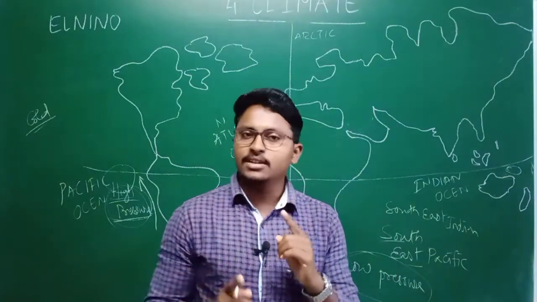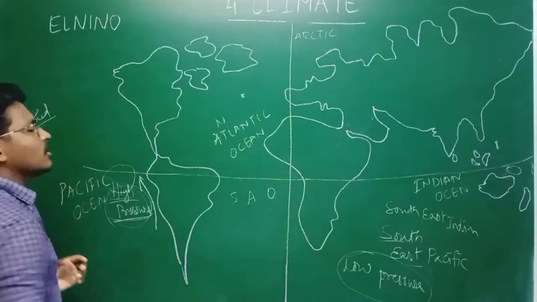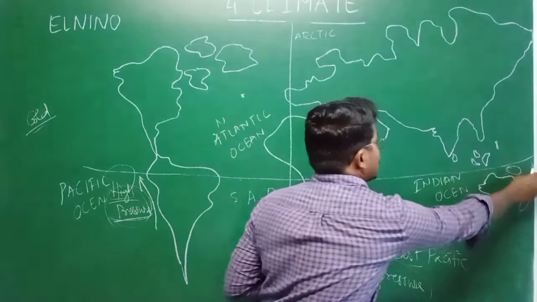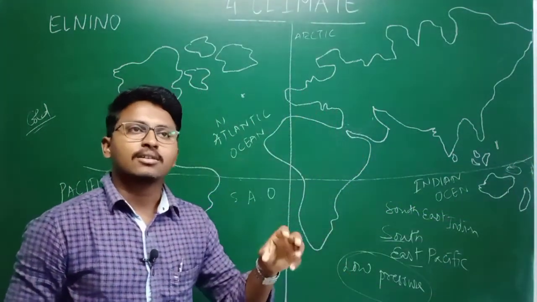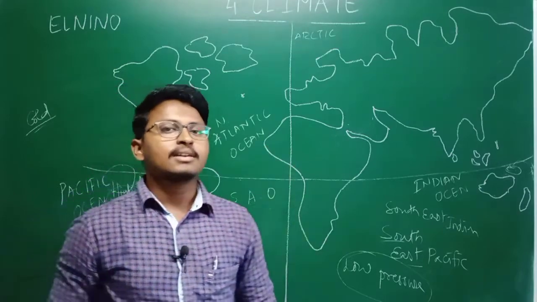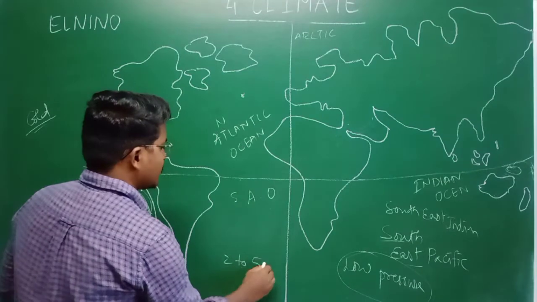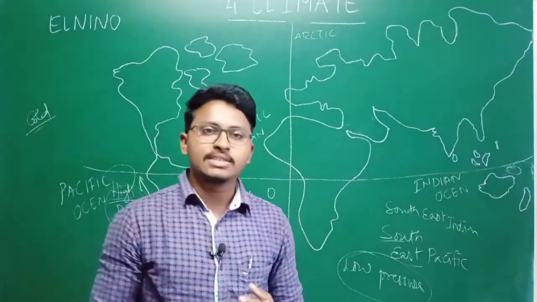If this situation occurs, what happens? Usually the wind or air always moves from the high pressure to the low pressure area. That means from this corner to this corner, the air will be moving, and this causes the rainfall. But sometimes, after every 2 to 5 years, the situation will change.